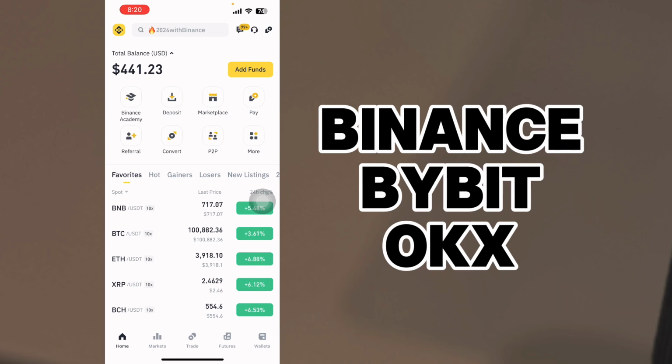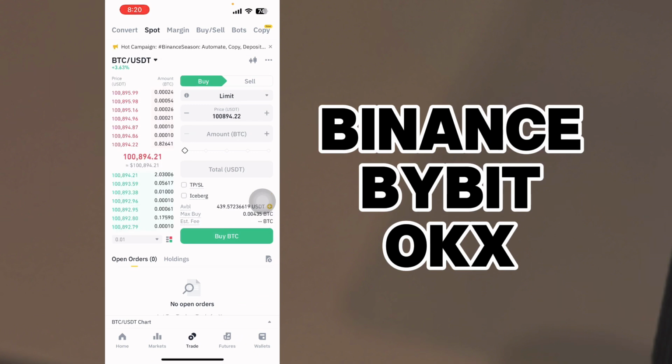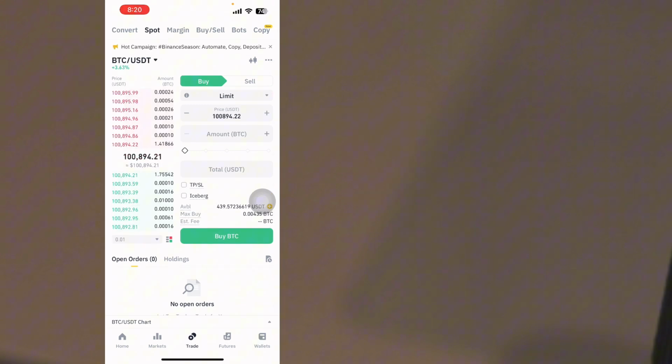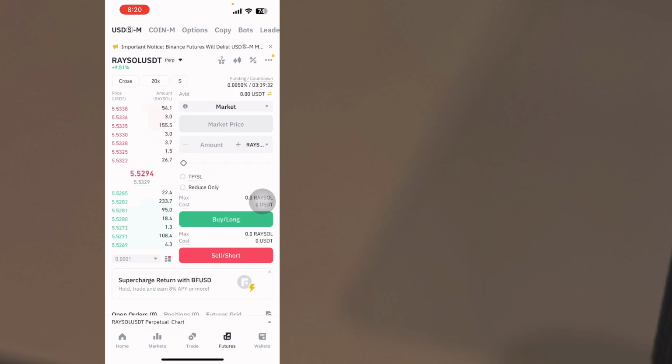So basically when you have the app verified, what you need to do is click on trade. When you click on trade, you can see at the top we have convert, spot, margin, buy and sell, and copy. Do you get what we are going to do? We are going to click on features down below. So we have home, market, trade, features, wallet. You click on features.